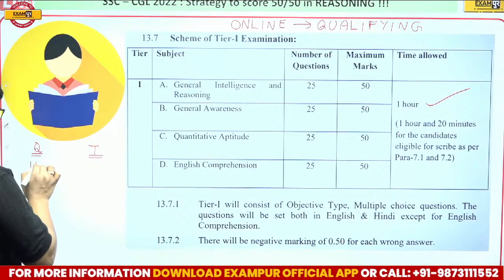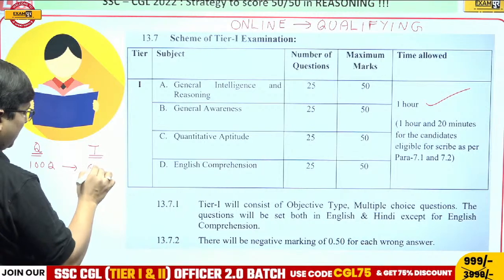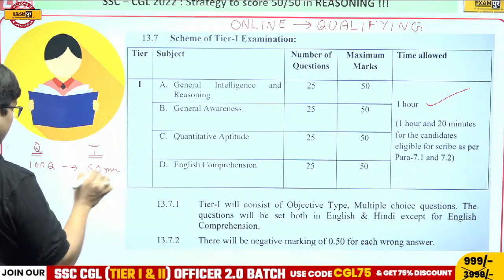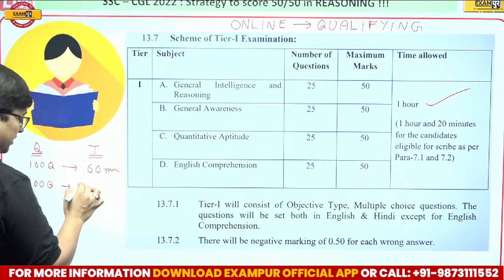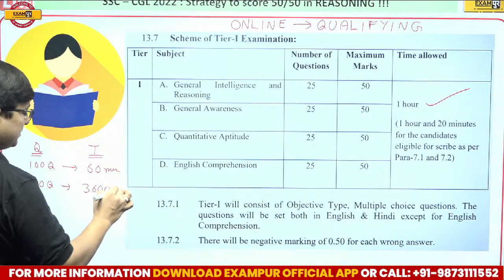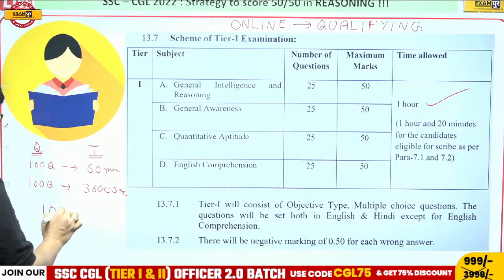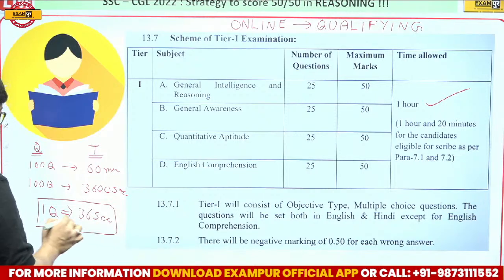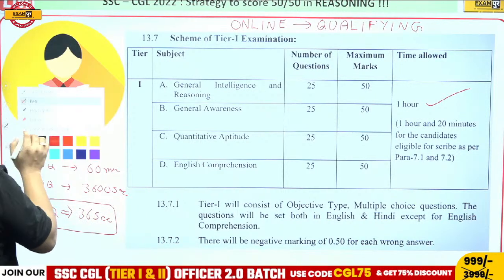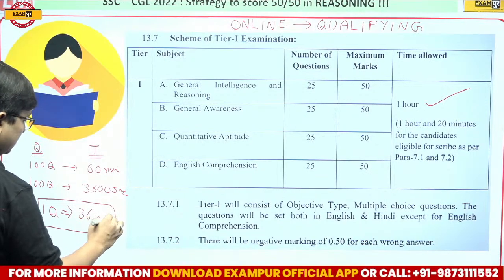So for 100 questions, how much time do you have? 1 hour, which means 60 minutes. So for 100 questions, you have 3600 seconds. That means per question, you have 36 seconds precisely. All right, everybody, getting it or not? One question, 36 seconds.